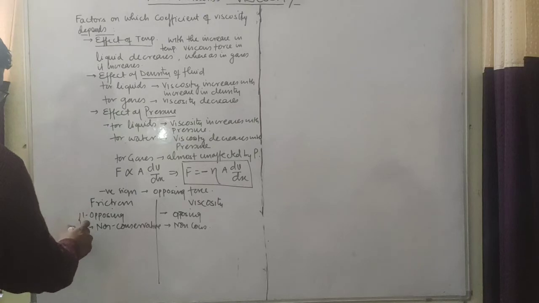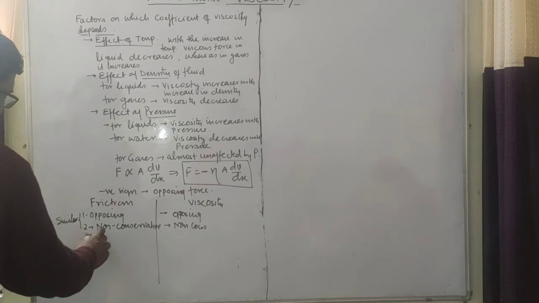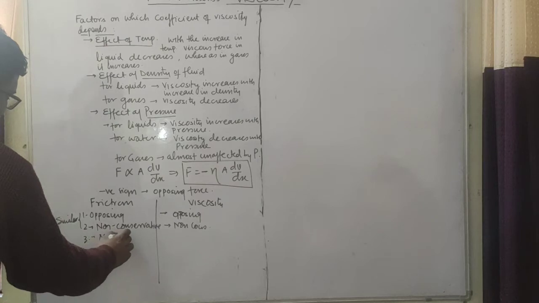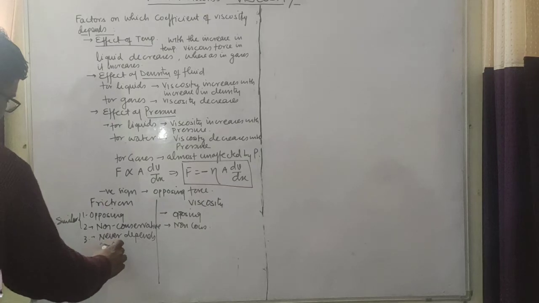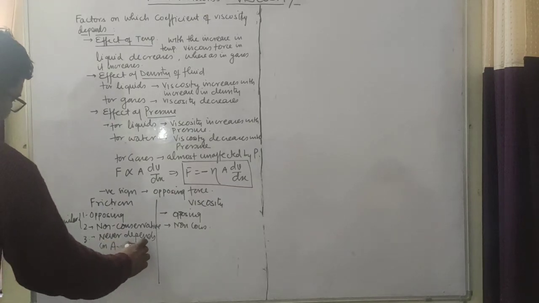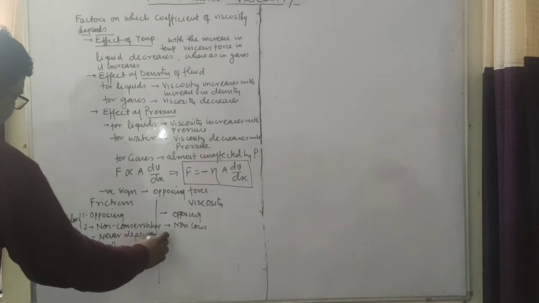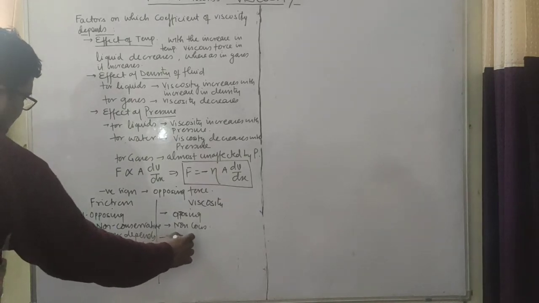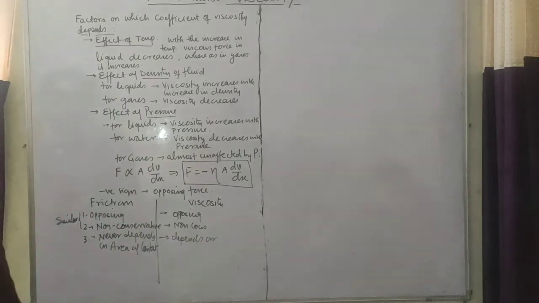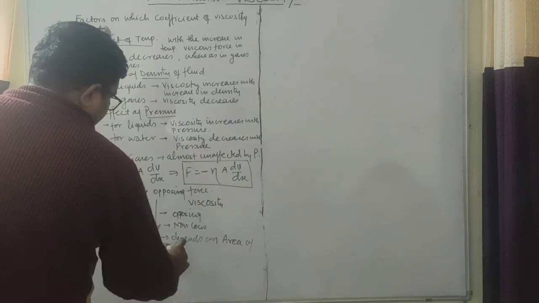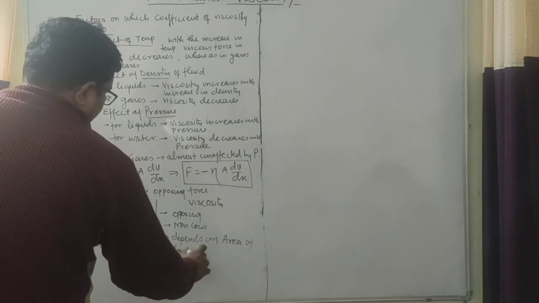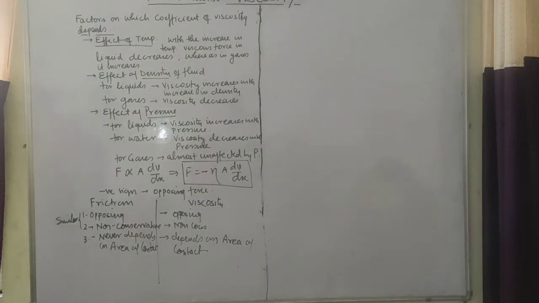These are the two similarities. There is a difference. Viscous force never depends on area of contact. Friction depends on area of contact. So these are the similarities and differences.